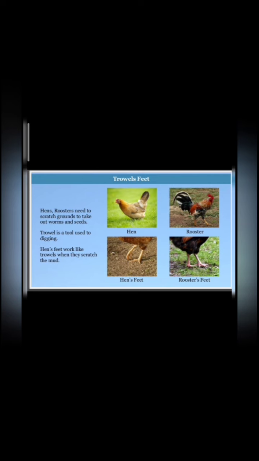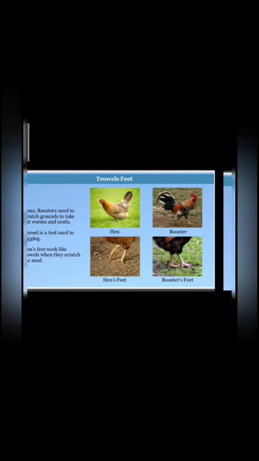Trowel feet. Hens and roosters need to scratch the ground to take out worms and seeds. A trowel is a tool used for digging. Hens' feet work like a trowel when they scratch the mud.